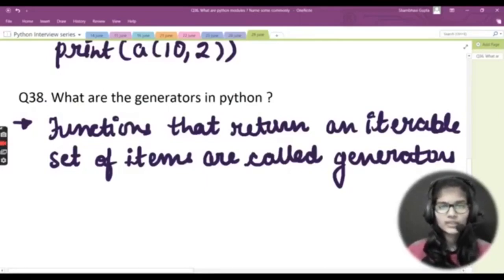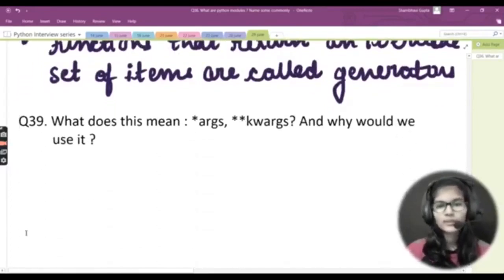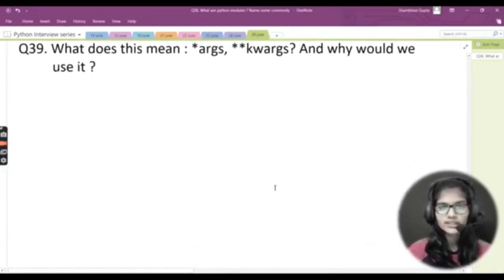Now let's move towards another question. We are left with 2 questions for now. Let's move towards the 4th question. This 4th is a very interesting and very important question: what do asterisk args and asterisk kwargs mean, what do we understand from these 2 terms, and why should we use them?